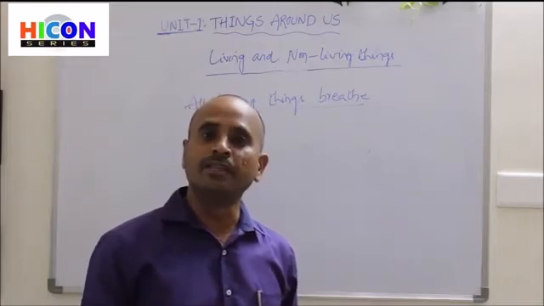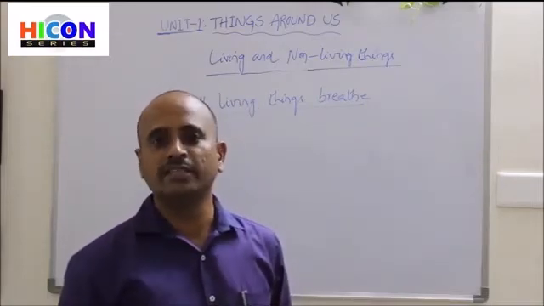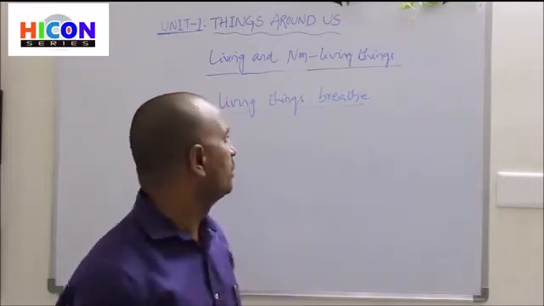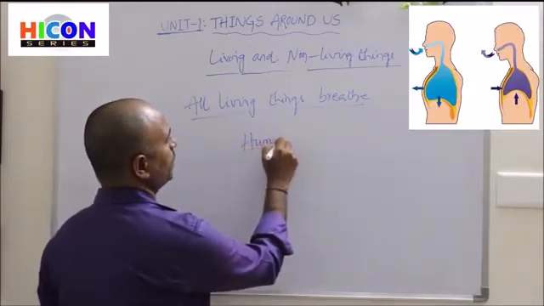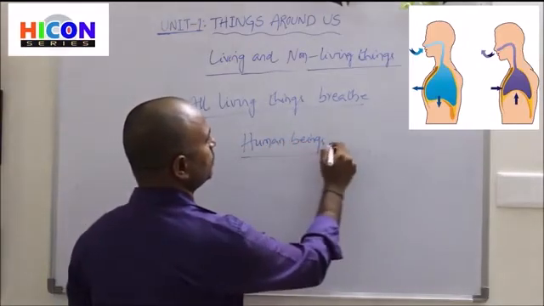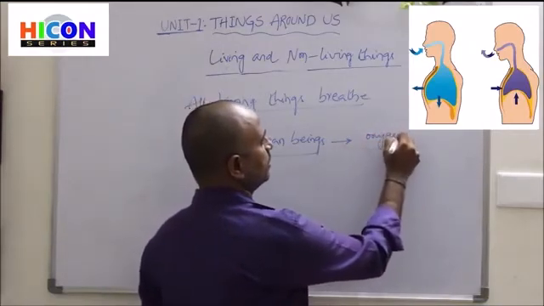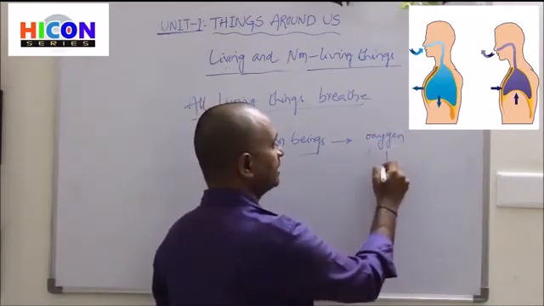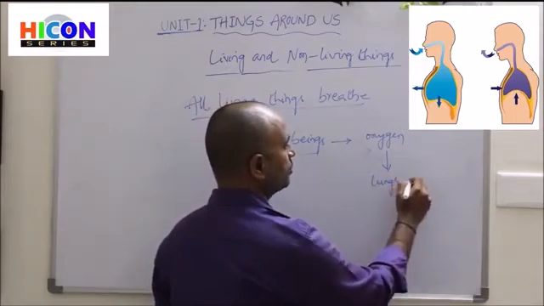They will breathe oxygen for their existence. For example, all human beings breathe oxygen with the help of lungs and nose.